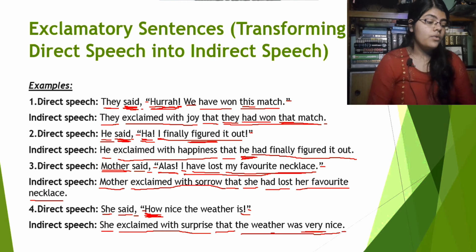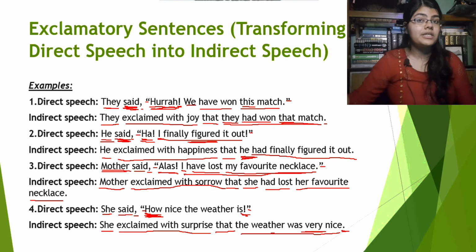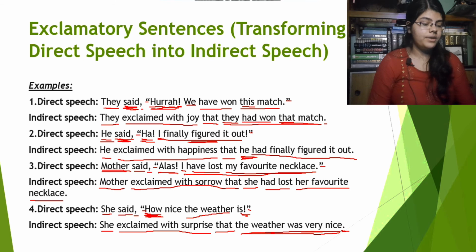Why? Because we can't use the exclamatory mark here, right? In the indirect speech, we can only use a full stop. So, we have to change the exclamatory sentence into an assertive sentence. So, "how nice the weather is" will be changed into "the weather was very nice". "The weather" will be "the weather".